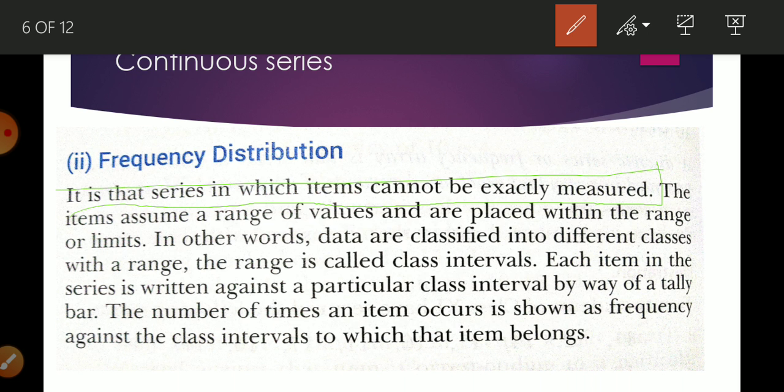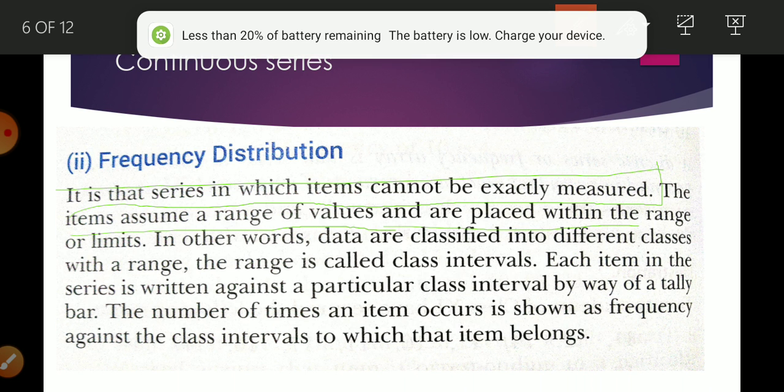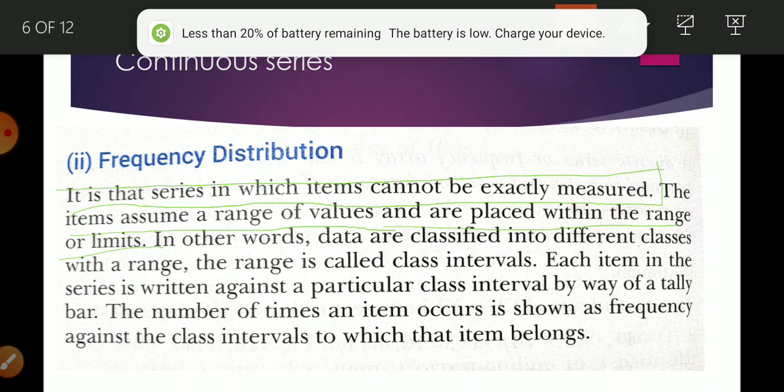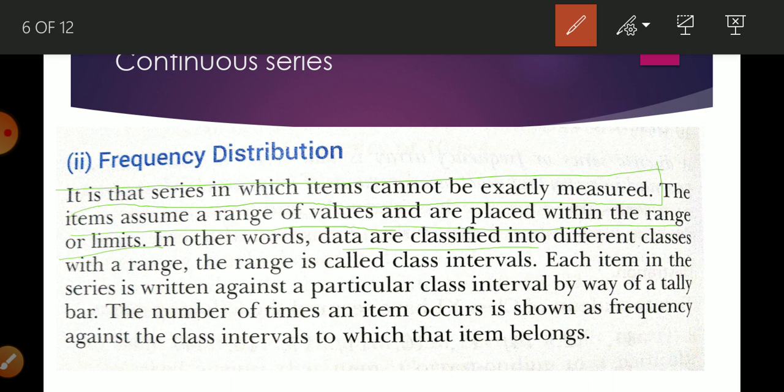In discrete series we had learned that data are grouped and exactly measurable, but here we cannot exactly measure it. The items assume a range of values and are placed within the range or limit. In other words, data are classified into different classes with a range. The range is called class intervals. Each item in the class series is written against a particular class interval by way of a tally bar. The number of items that occur is shown as a frequency against the class interval to which those items belong.